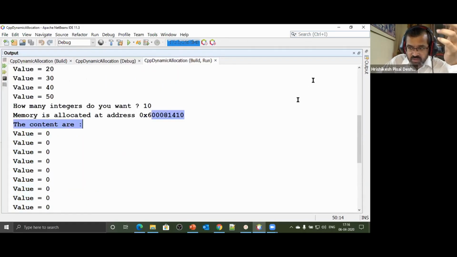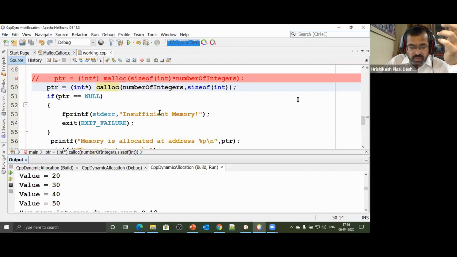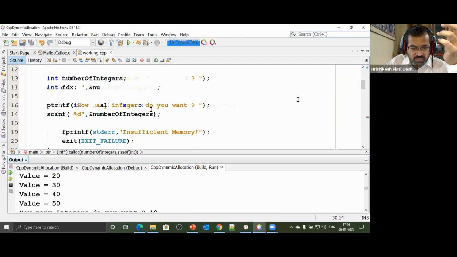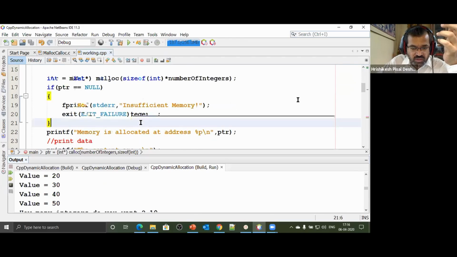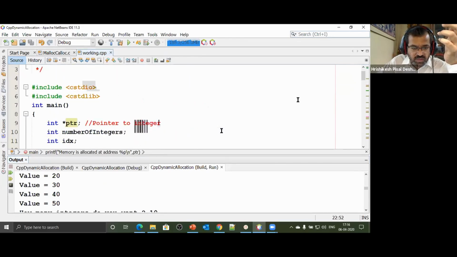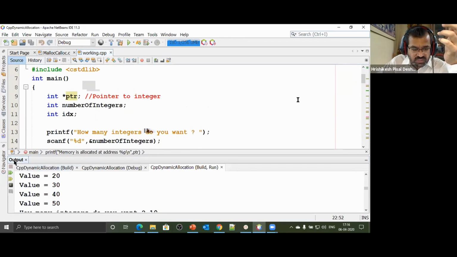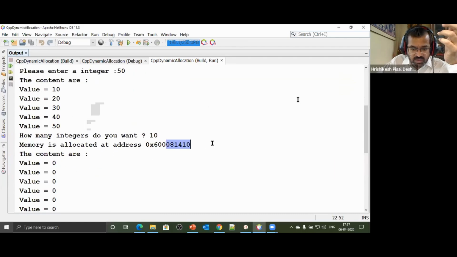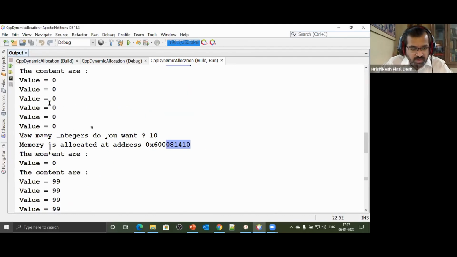Whatever must have been the previous address, I could just print that address previously allocated, for your reference. So previously also I have printed the address. Let's see, was it the same address in both cases? Oh, this time it was different. Memory allocated at this address, and here the memory is allocated at this address. Okay, this time it was a different address, but whatever, it may be the same or it may be different.